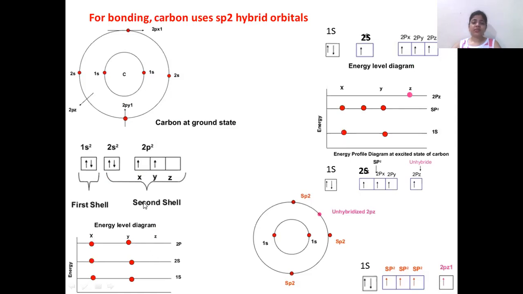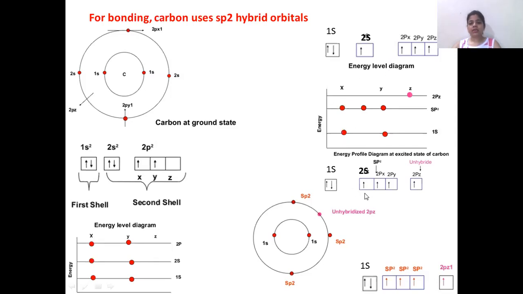So when we talk about carbon and its hybridization in the benzene ring, first of all, there occurs excitation of electrons. One electron from the 2s orbital jumps and occupies the 2pz orbital. So there are a total of 4 unpaired electrons. If we see the ground state, there are only 2 unpaired electrons. So here are 4 unpaired electrons.